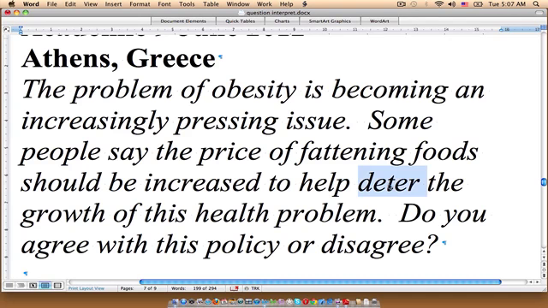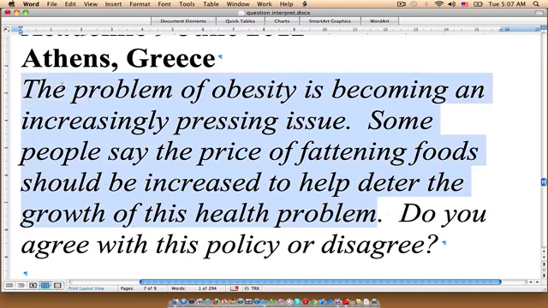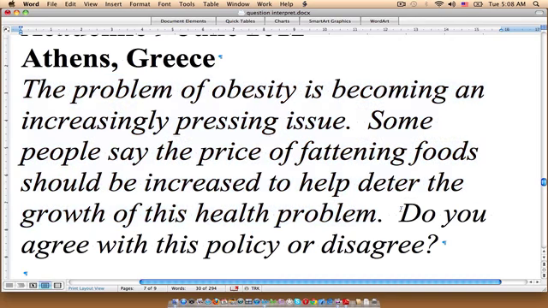So deter means to slow. So basically, this background is just telling us that society should try to curb the intake of fattening foods among people with health issues related to obesity, for the sake of the health of these people. And then we're asked, do we agree with this policy or disagree?